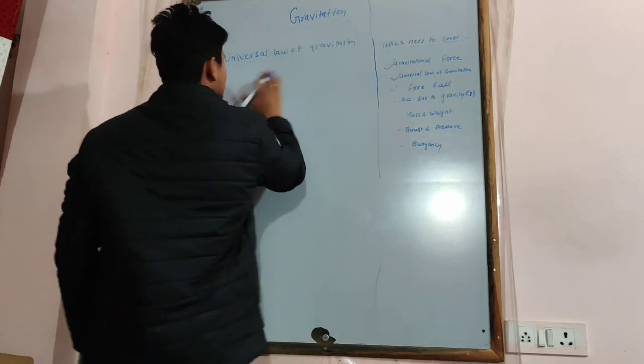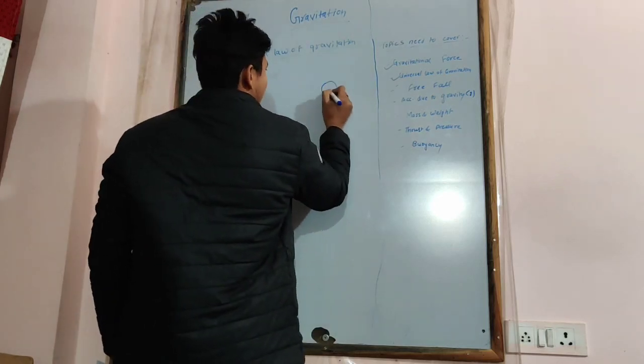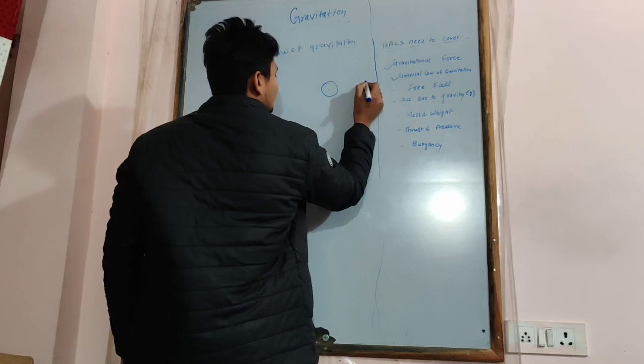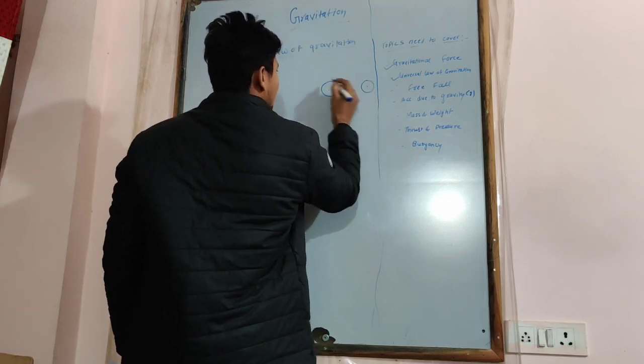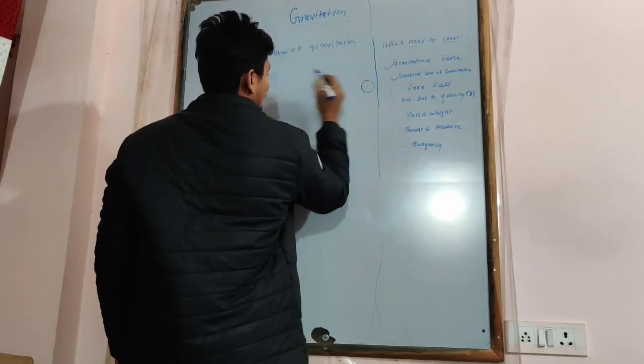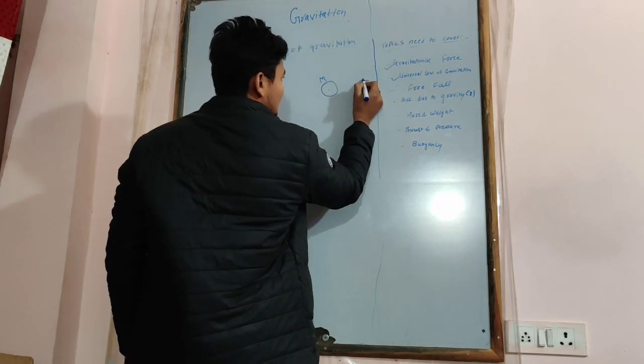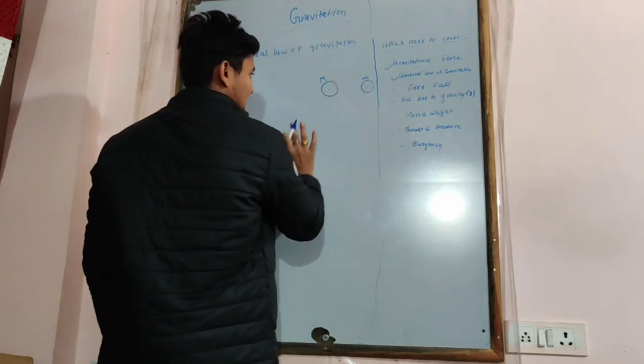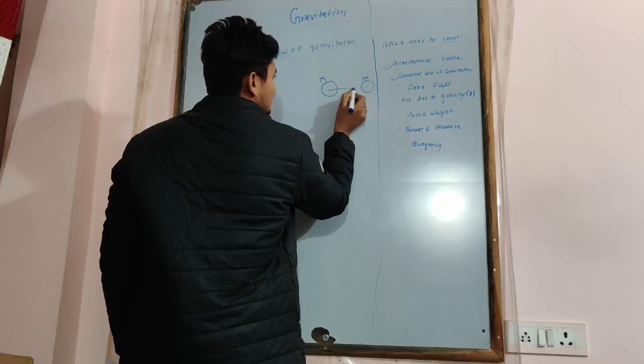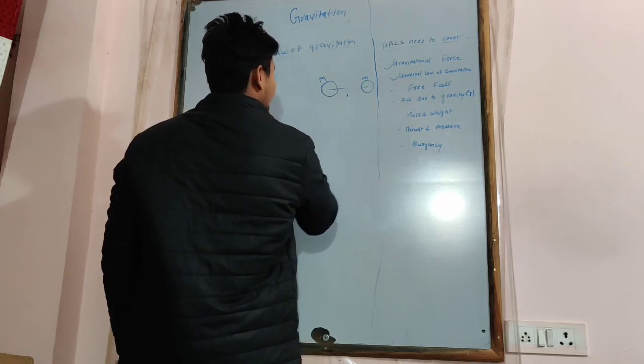Suppose there are two bodies. One is a bigger body, which we denote as capital M, and the other is a small body, which we denote as small m, and the distance between them is d.